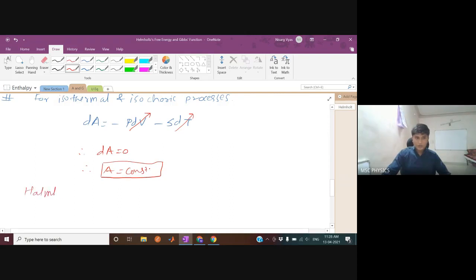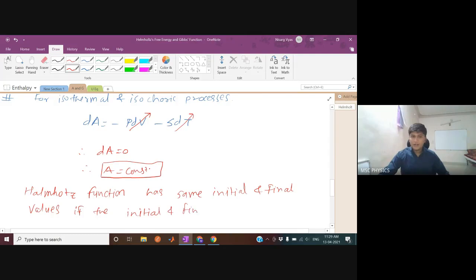The Helmholtz function or Helmholtz free energy function has the same initial and final values if the initial and final temperature and volume of the system are the same.